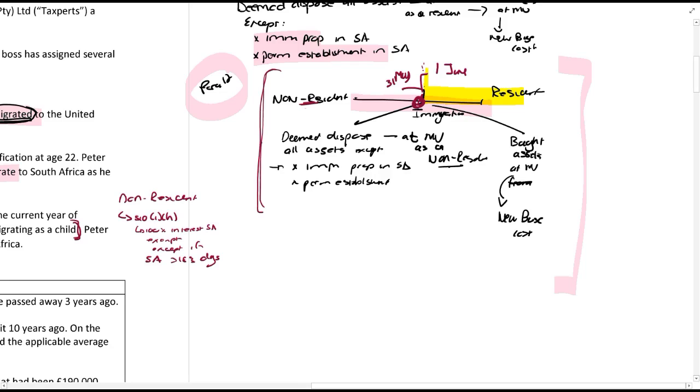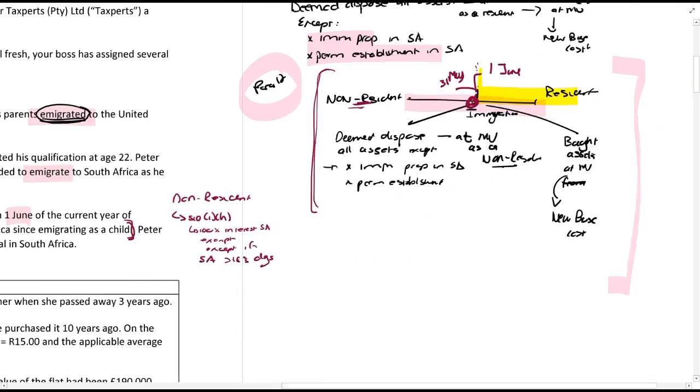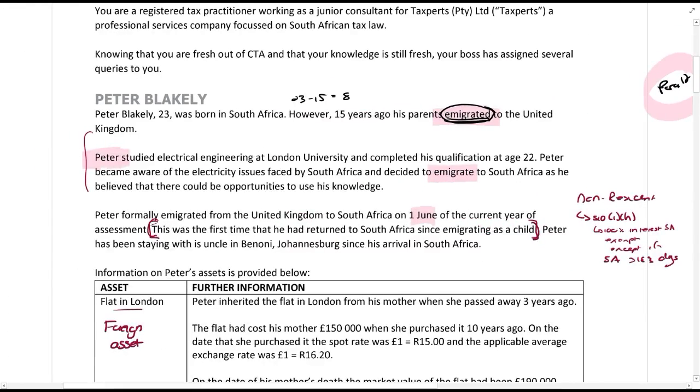Remember, as a non-resident, he's treated as if he sold all of his assets at market value as a non-resident. So this flat in London, what's going to happen when he immigrates? He's going to sell it as a non-resident and as a foreign property, so there are no CGT implications at this point. Then on the 1st of June, he buys this property from himself, and that is the property's new base cost.